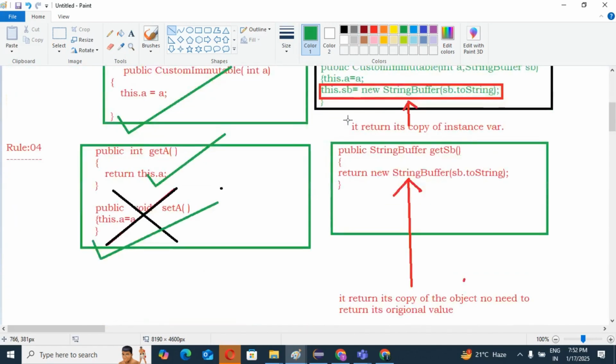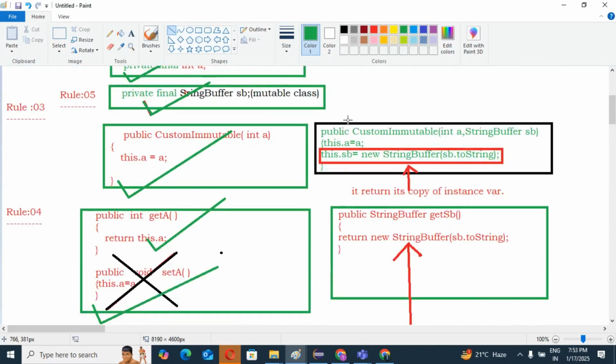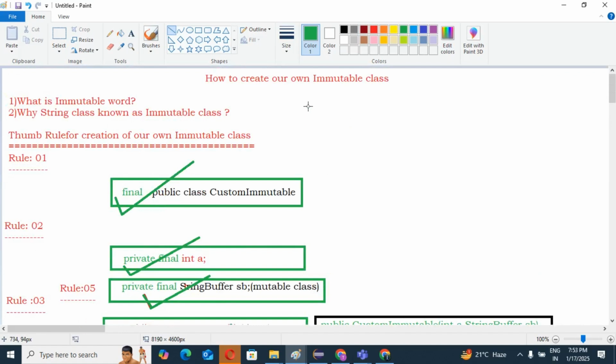This is the completely theoretical part, which I have explained, guys. This is part 1. In part 2, I am going to explain the complete coding, how we use all the thumb rules in our IDE. So guys, please watch part 2 as well.